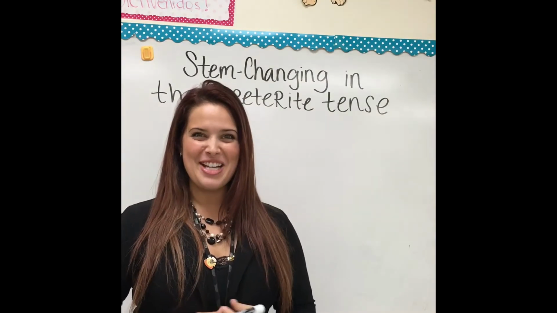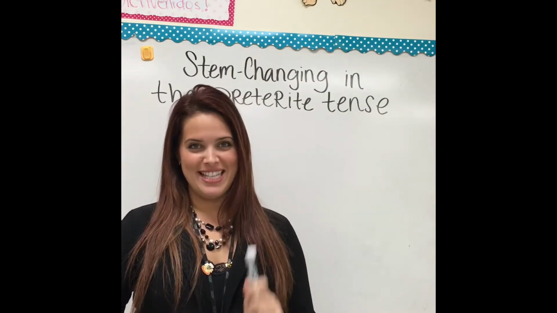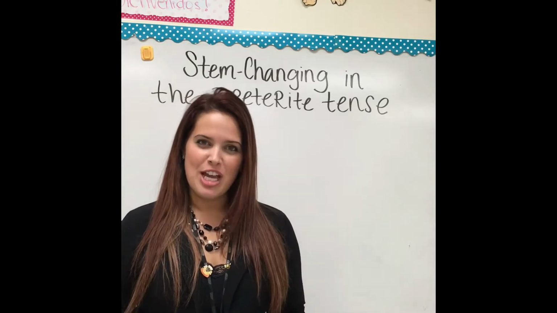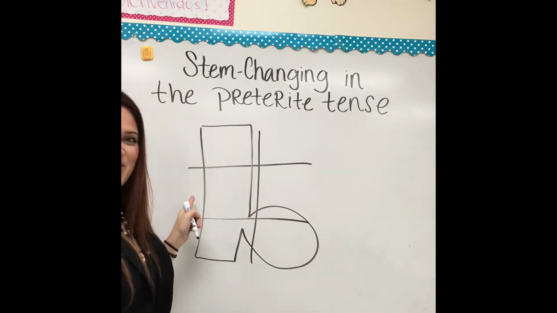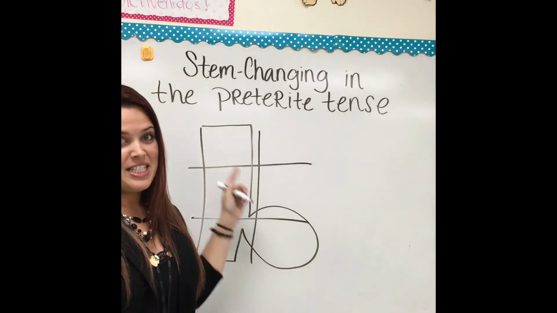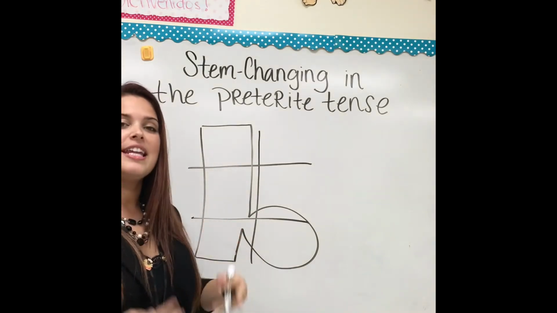Hola! Let's go ahead and talk about how to stem change in the preterite tense. So, stem changing. Remember what that is? That's the boot. Remember these beautiful boots that I used to draw? Which basically means that if it's inside the boot when you conjugate it, then it stem changes.